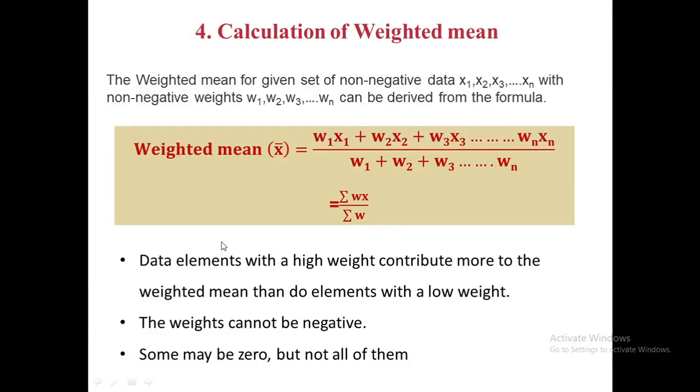Weighted mean generally behaves in a similar approach to arithmetic mean. They do have a few counter-instinct properties. Data elements with high weight contribute more to the weighted mean than do elements with a low weight. Weight cannot be negative. However, sometimes it may be zero, but not all of them.